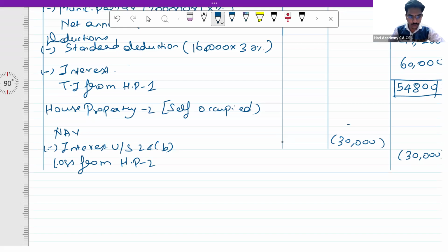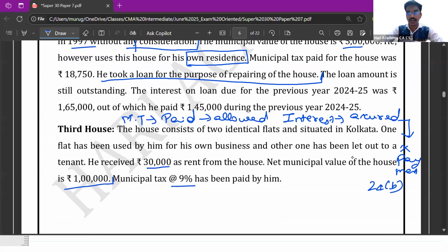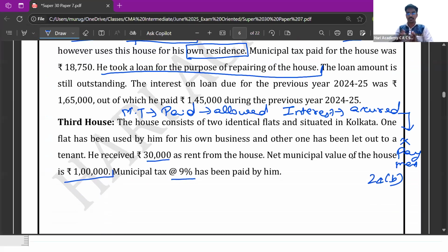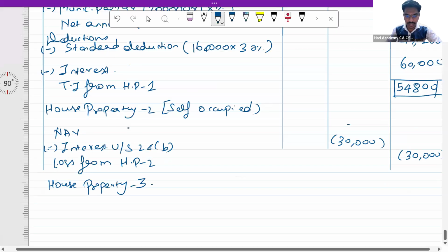Next, let us go to house property 3. As far as house property 3 is concerned, there are 2 identical flats situated in Kolkata. So first is house property 3, unit 1.